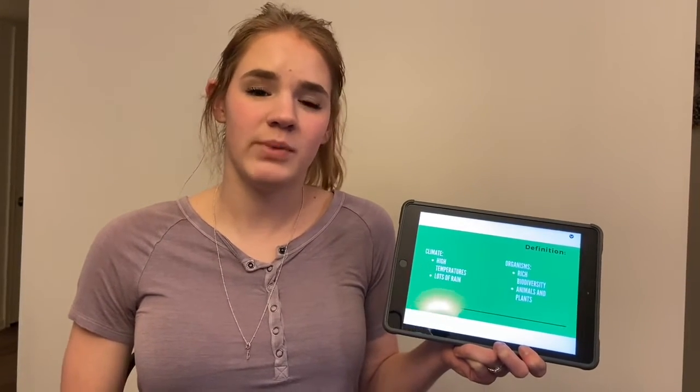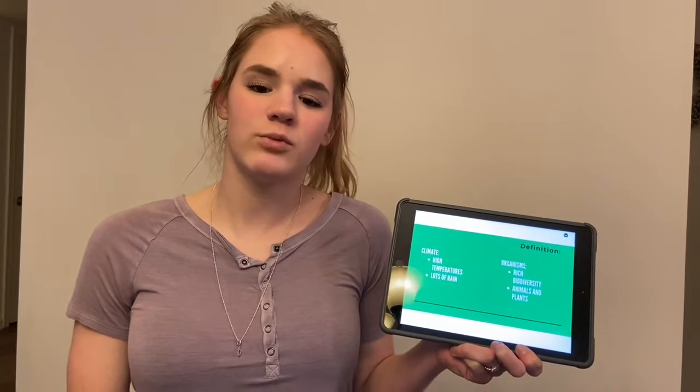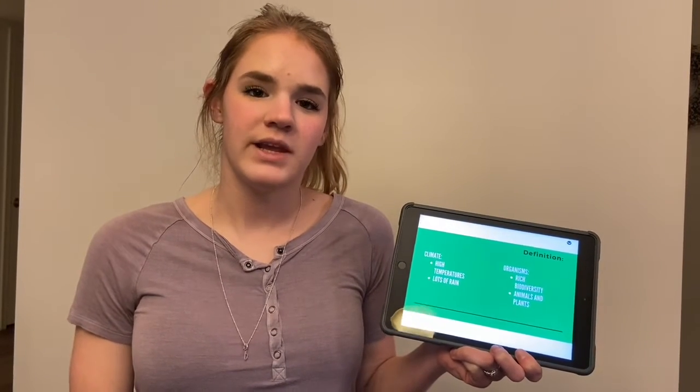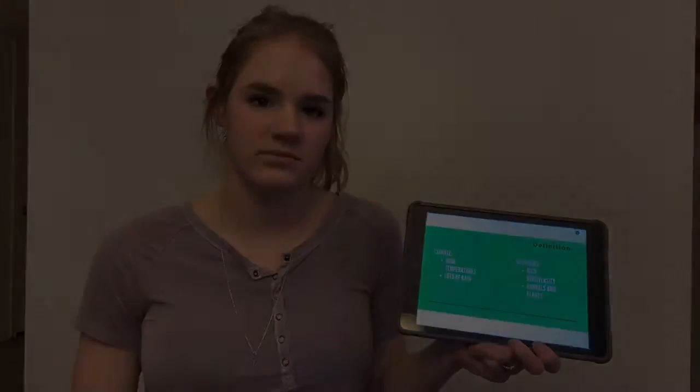It has lots of biodiversity. 80% of the world's terrestrial species are found here. It is home to 3 million species of animals and 2,500 tree species.